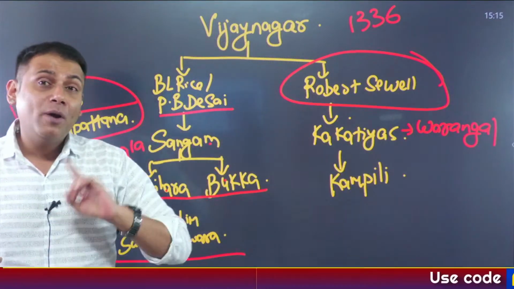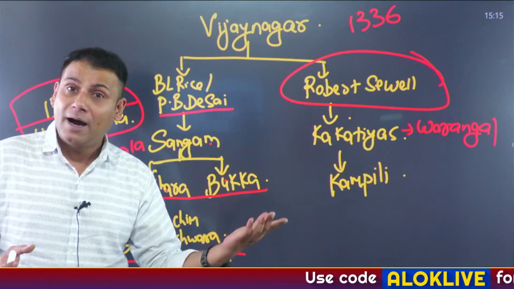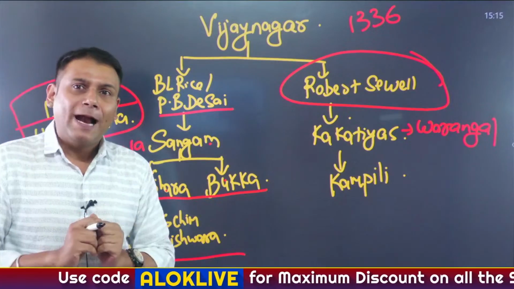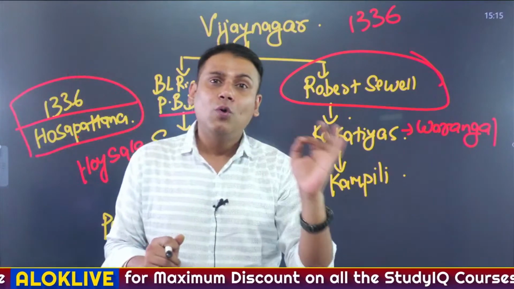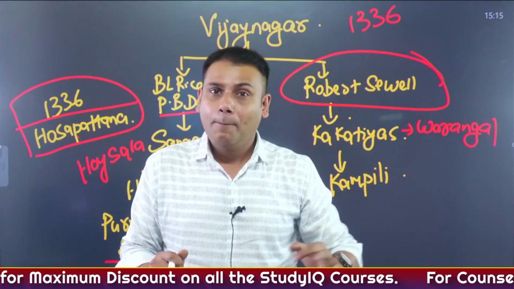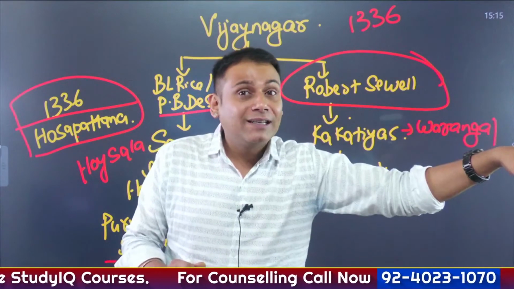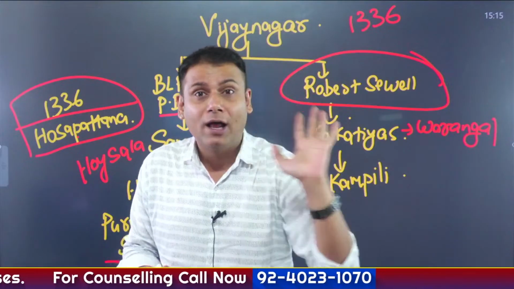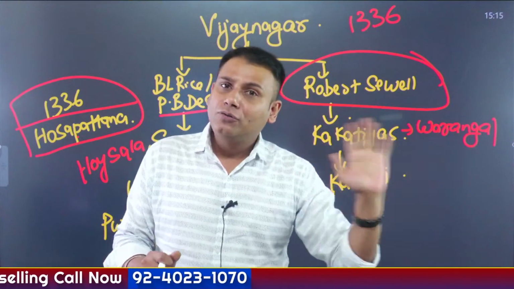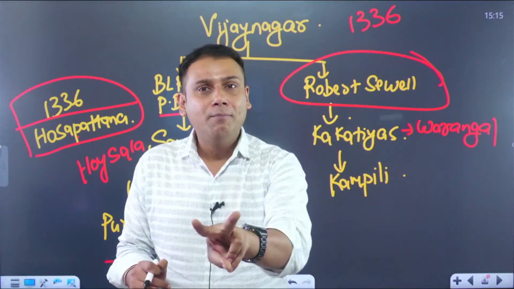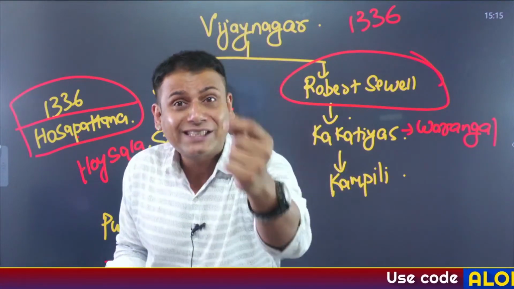The second theory is given in the book Forgotten Empire, written by Robert Sewell. They believed that Kakatiyas were ruling in the region of Warangal, presently Telangana. At that time, this region was attacked by Muhammad bin Tughlaq, and Pratap Rudradev lost. In that case, the two brothers, Harihar and Bukka, were forcefully converted into Islam.